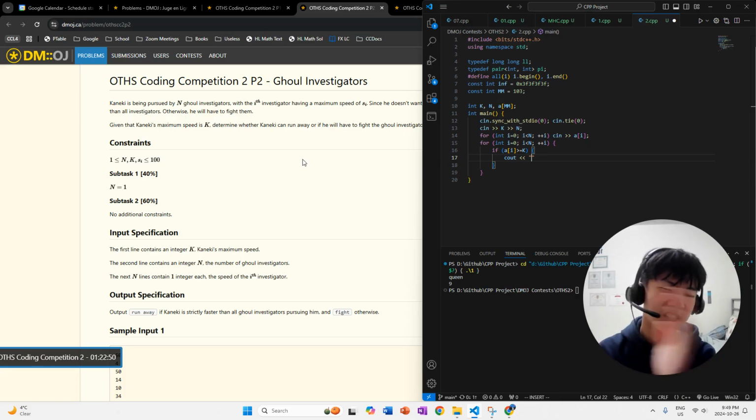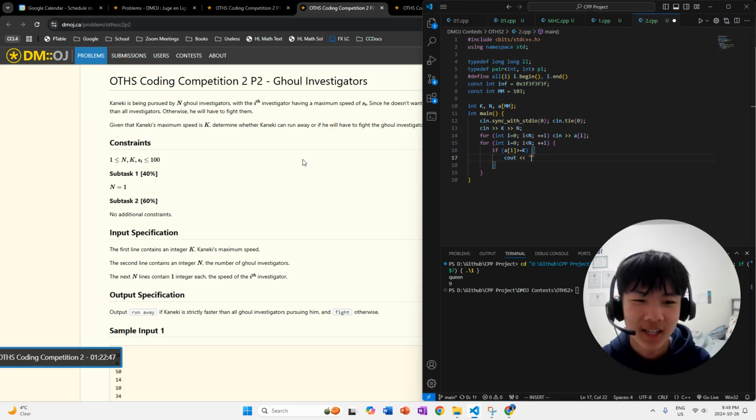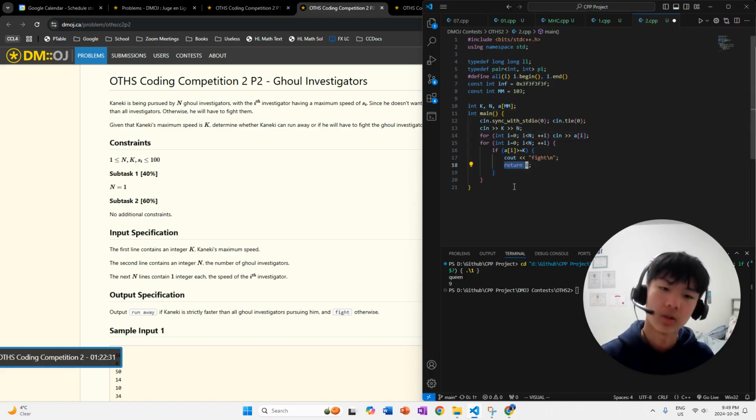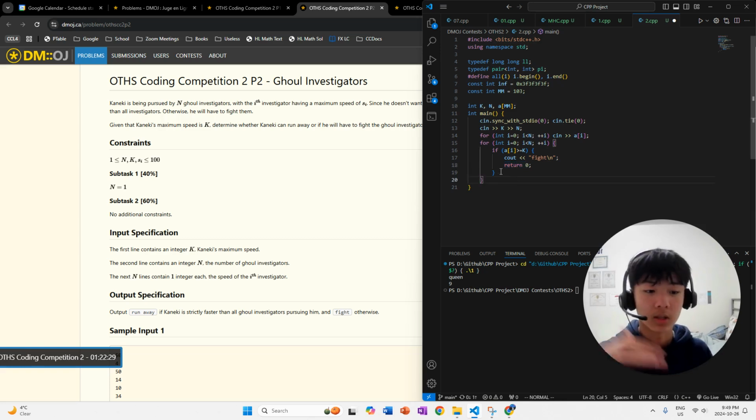I'm guessing the ghouls can use their attacks on him. So we're just going to say fights. You gotta fight him, bro. Yeah, you ain't escaping now. And then we exit the program. So return 0 basically means, since main is a function with int, stop the function, stop the program. We're done. He's fighting them.